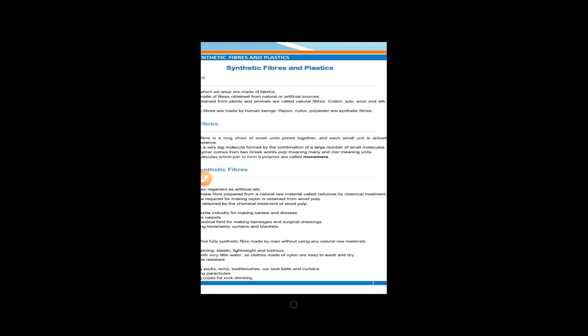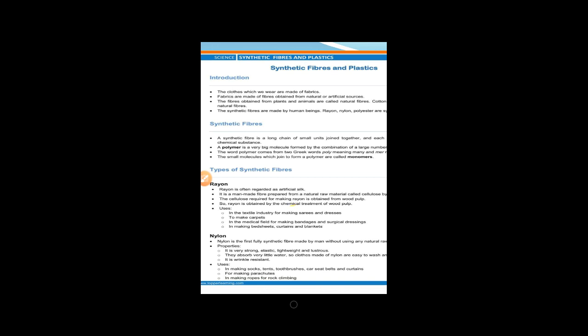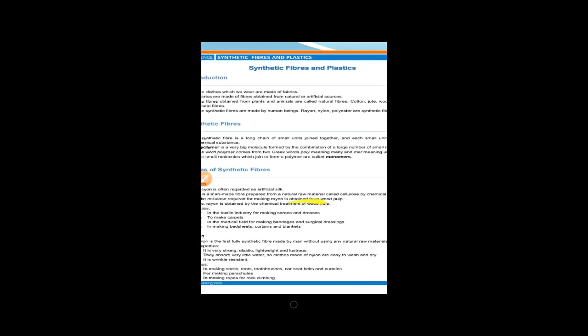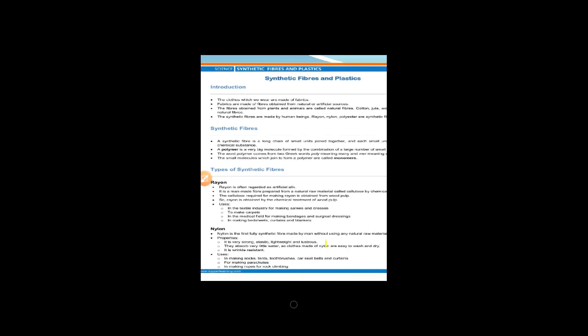So we have studied in the chapter the introduction of synthetic fibers. We know what fabrics are. The clothes which we wear are made of fabrics, and the fabrics are made of fibers obtained from natural or artificial sources. The fibers obtained from plants and animals are called natural fibers. Cotton, jute, wool and silk are natural fibers. The synthetic fibers are made by human beings. Rayon, nylon and polyester are synthetic fibers.